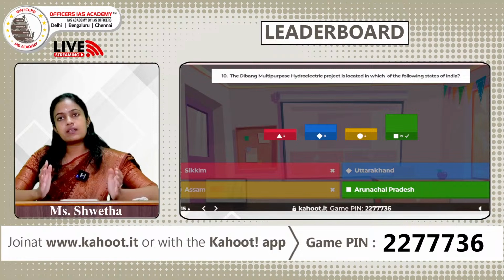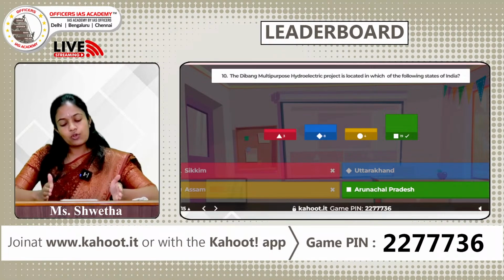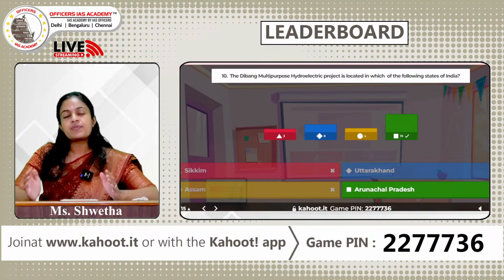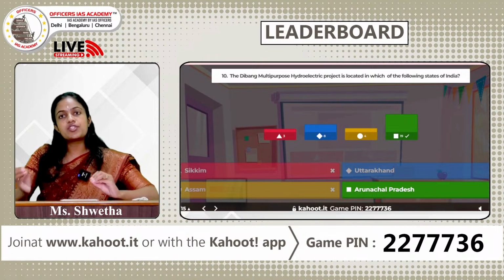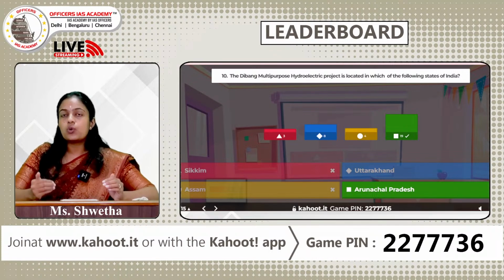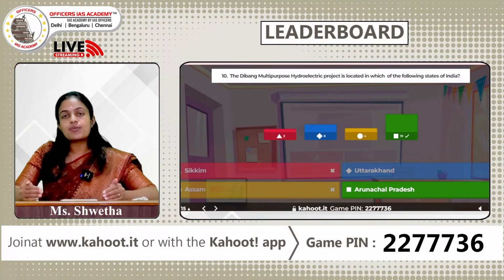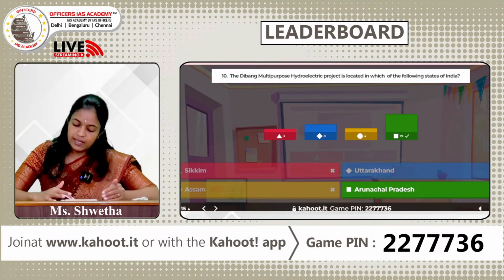This Dibang hydroelectric project is a flood control and also a hydroelectric power project. It is going to be constructed on the Dibang river, which is a tributary of river Brahmaputra. Its location is going to be in the Lower Dibang Valley district of Arunachal Pradesh. Once this project is completed, it is going to be the tallest dam in India.